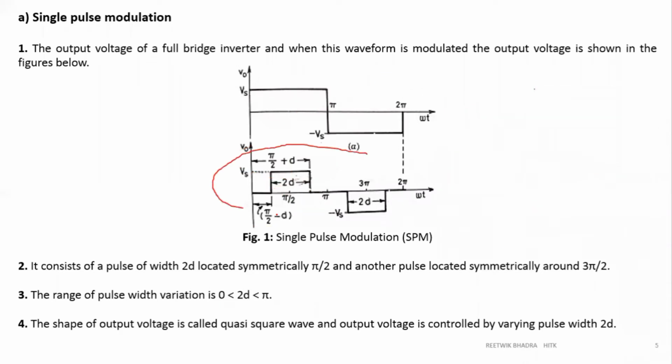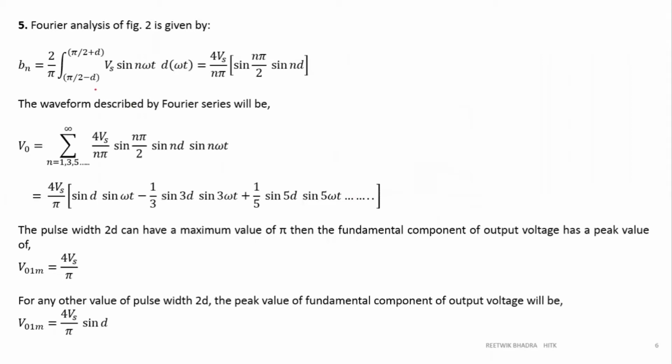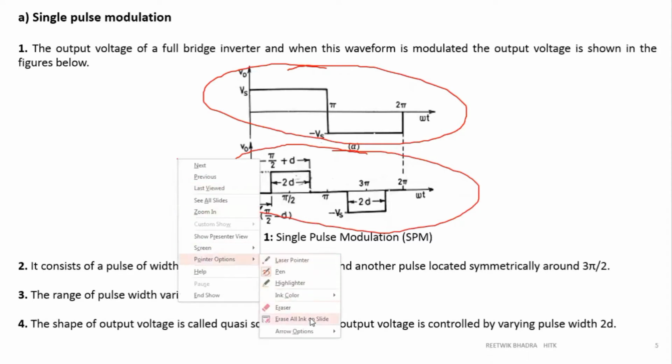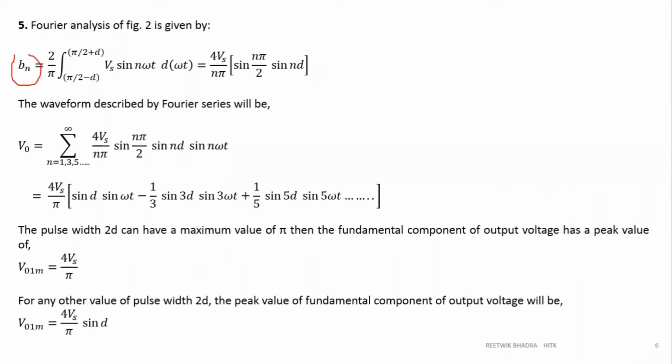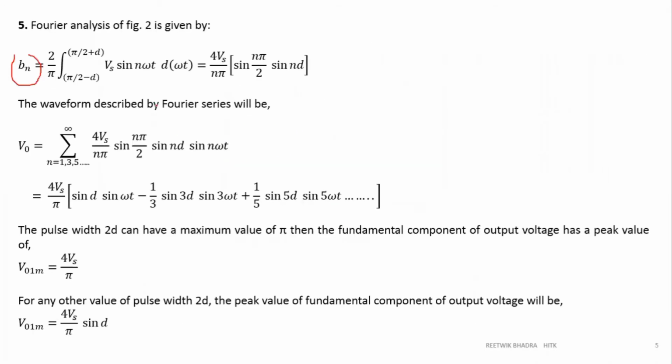So what we have to do, again, is Fourier analysis. Like we had done Fourier analysis of the earlier waveform, we'll do Fourier analysis over here. Since it has even quarter-wave square wave symmetry, an will be 0. So we calculate our bn. So bn is 2 by pi, and if you check the waveform over here, the limits are pi by 2 minus d to pi by 2 plus d. What is my maximum value over here? Vs. And bn is which function? Sine function, so sine n omega t.